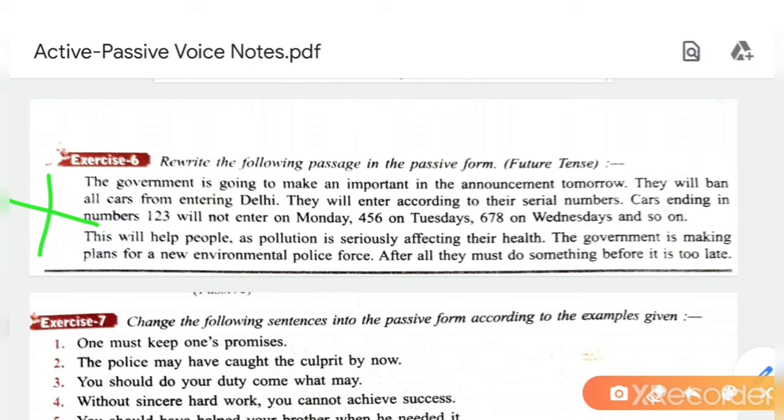The government is making plans for a new environmental police force. Plans for a new environmental police force are being made by the government. After all, they must do something before it is too late. After all, something must be done before it is too late. Okay, so these are the answers of exercise 5, but do not write exercise 6. Okay, then exercise 7.